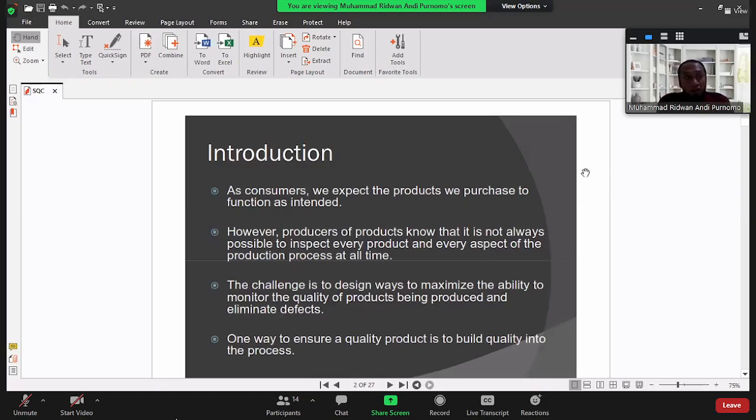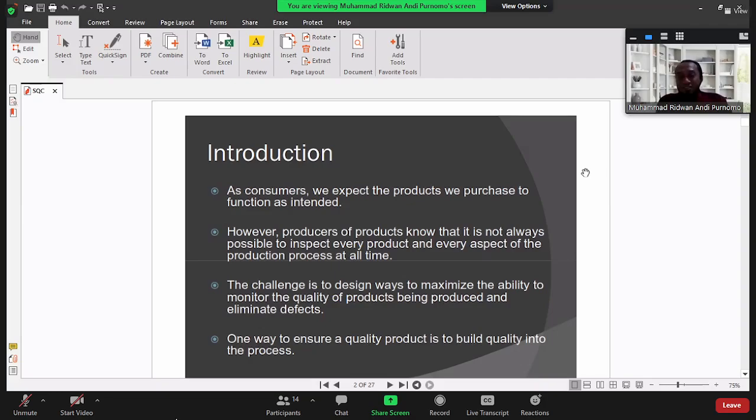We can imagine, let's say we talk about a mass production system. The production system produces a lot of products. Then, to check the quality of the products one by one is almost impossible, because it will be very time consuming and also very hard to do. You can try to imagine: if as a manager we need to check the products one by one, and the number of products is, let's say, 1,000 per month, it will be very hard. Sometimes, as humans, we also cannot check the product in detail.